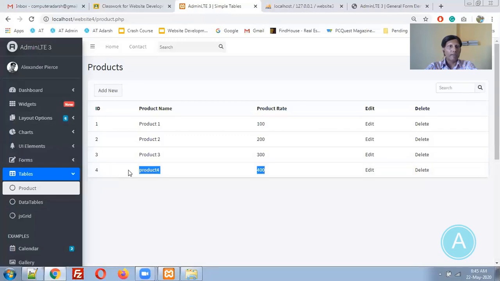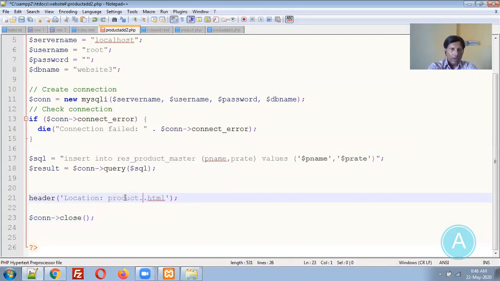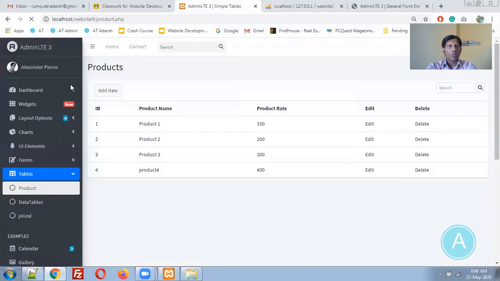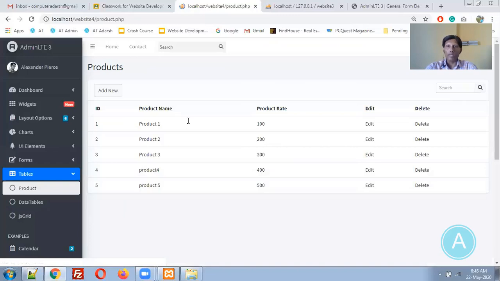Product 4 is added. We can redirect back to the product.php page. Let me reload it. Let me add a new product, 500. Submit. You can see the product is added over here. So add is working fine. We have created the list page, we have created the add page, we have created the add 2 page. Now let me create a delete page also.